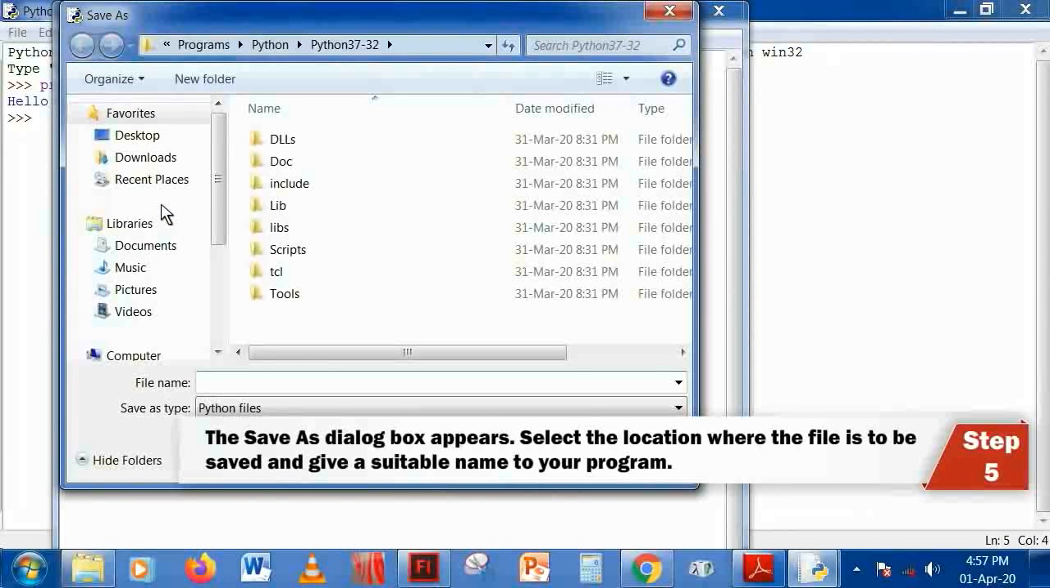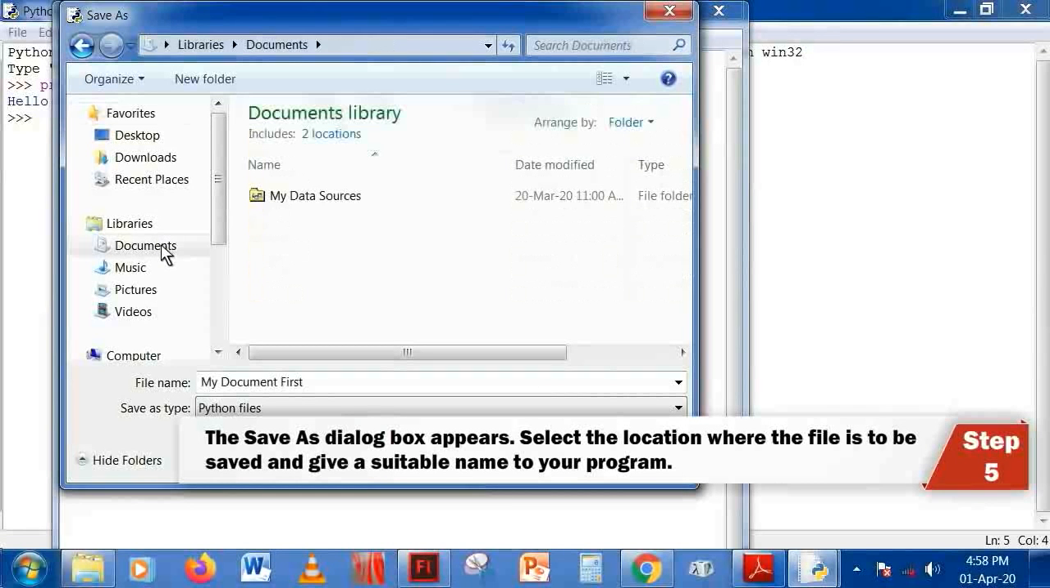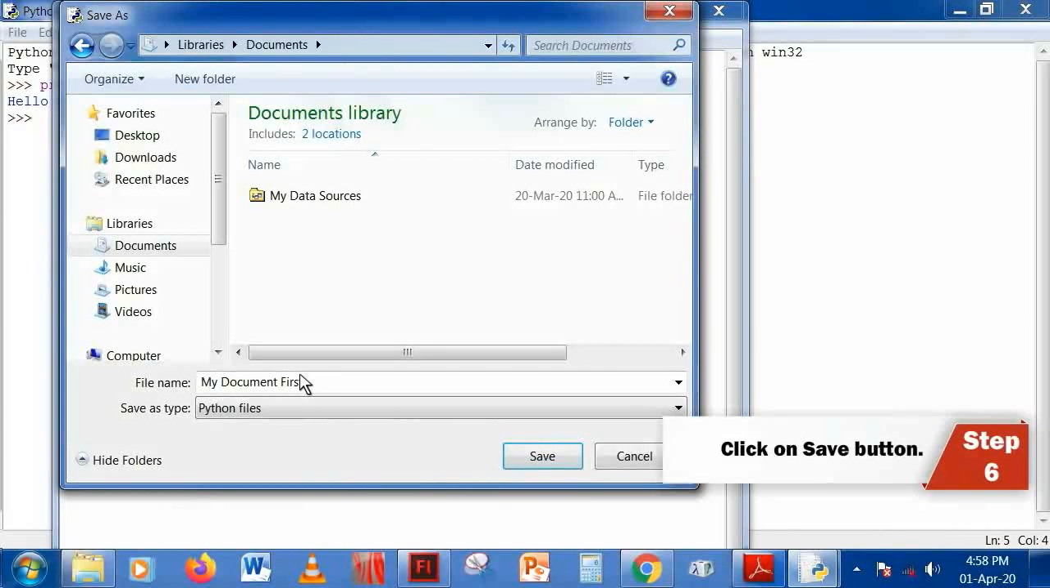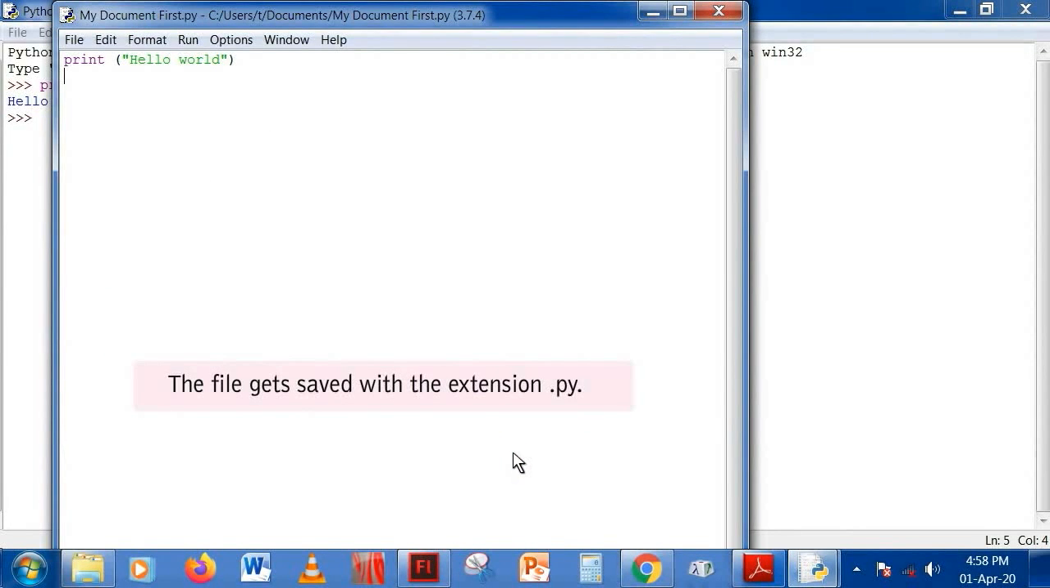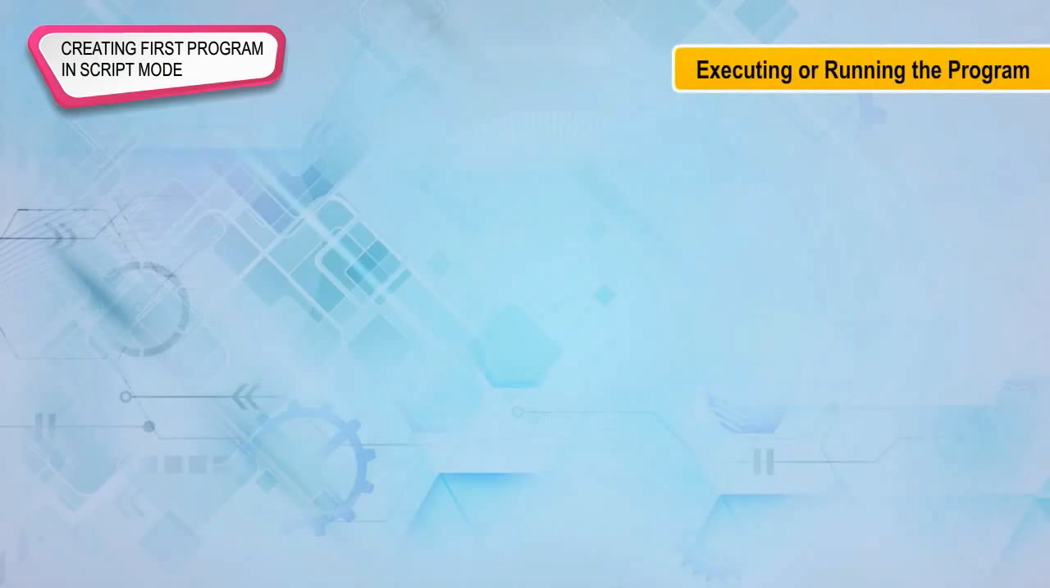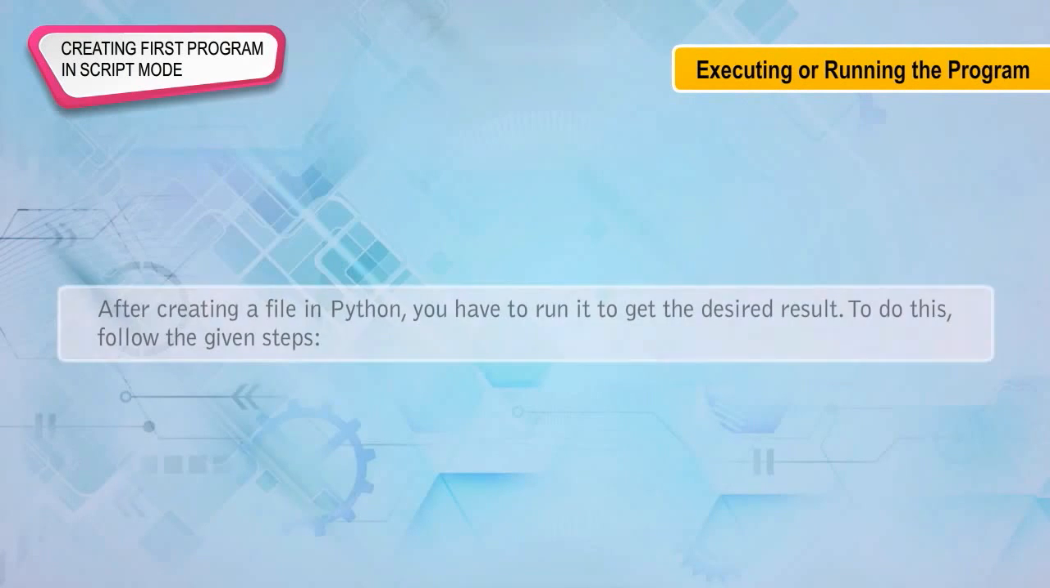Step 5. The Save As dialog box appears. Select the location where the file is to be saved and give a suitable name to your program. Step 6. Click on Save button. The file gets saved with the extension .py. Executing or running the program.